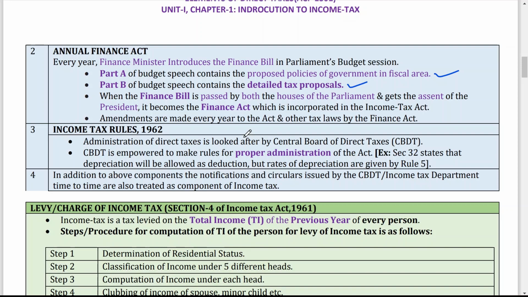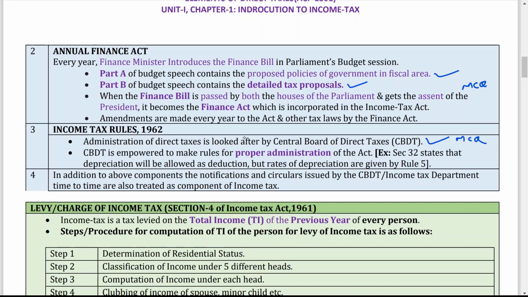Now what are the Income Tax Rules 1961? The administration of direct tax is looked after by the central government through the CBDT. So who takes care of direct tax? CBDT. This is also important for MCQ. The administration of direct taxes is looked after by the Central Board of Direct Taxes, that is CBDT. CBDT is empowered to make rules for proper administration of the Act.